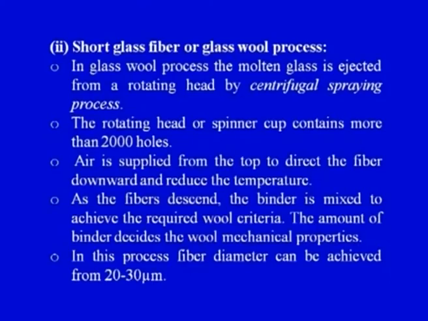In the glass wool process, the molten glass is ejected from the rotating head by a centrifugal spraying process. So, we have a centrifugal spraying process where molten glass is present, and the molten glass is sprayed using this process. The rotating head or spinner cup contains more than 2000 holes. Air is supplied from the top to direct the fibers downward and reduce the temperature.